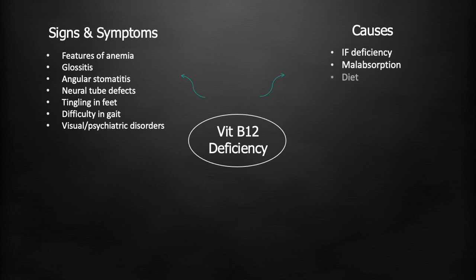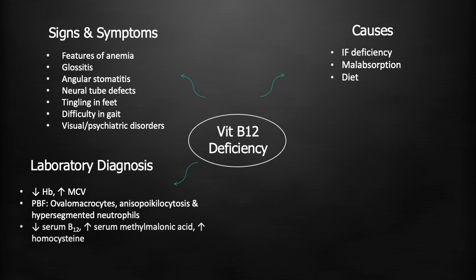Causes of vitamin B12 deficiency include intrinsic factor deficiency, which can be caused by pernicious anemia, malabsorption, or the diet. Laboratory diagnosis of vitamin B12 deficiency includes a decrease in hemoglobin level and increase in MCV, and the peripheral blood smear will reveal ovalomacrocytes, anisopoikilocytosis, and hypersegmented neutrophils, while specific tests include a decrease in serum B12 level and increase in serum methylmalonic acid and homocysteine.